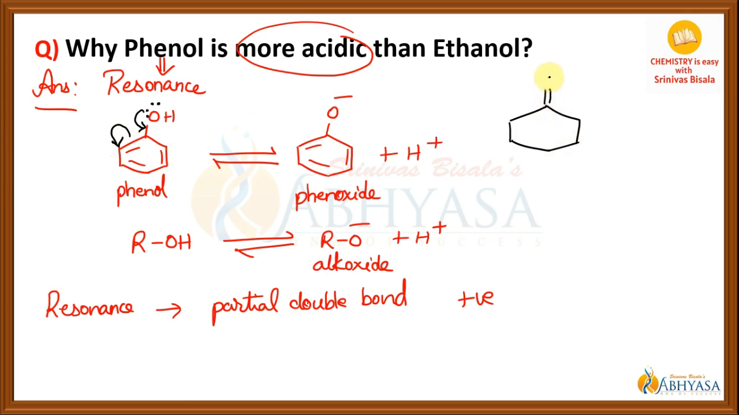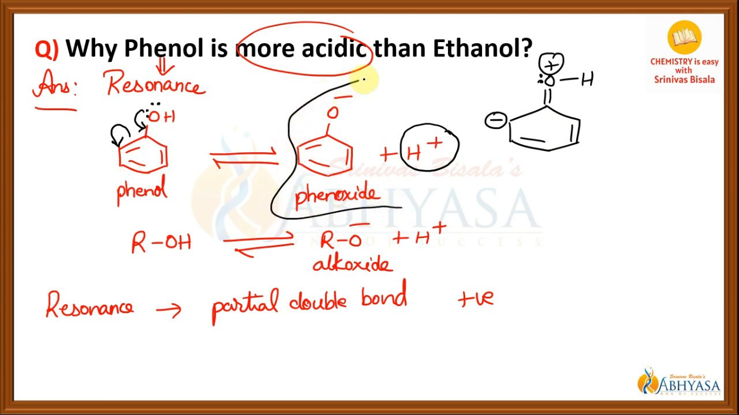This is double bond here with a positive charge on oxygen, and still oxygen is having one lone pair of electron and a negative charge here. And this electron deficient oxygen atom makes this oxygen hydrogen bond weak, facilitating the release of hydrogen as proton. Because of resonance, phenol is easily losing proton and converted into phenoxide ion. And it's not only phenol, even the phenoxide ion is also stabilized by resonance. So both are responsible for the acidic nature of the phenol.